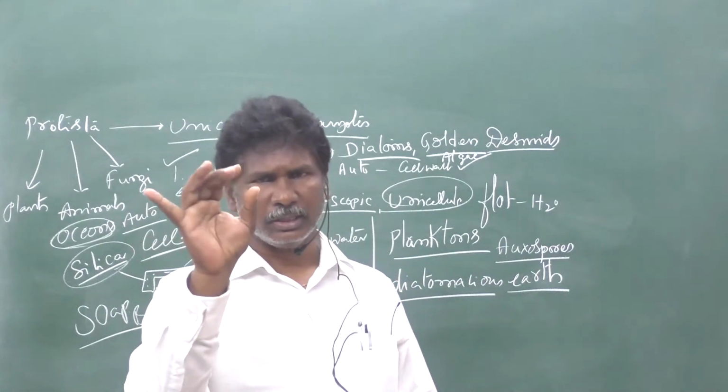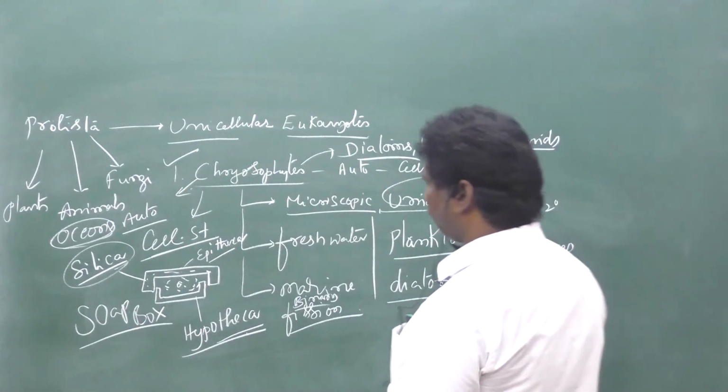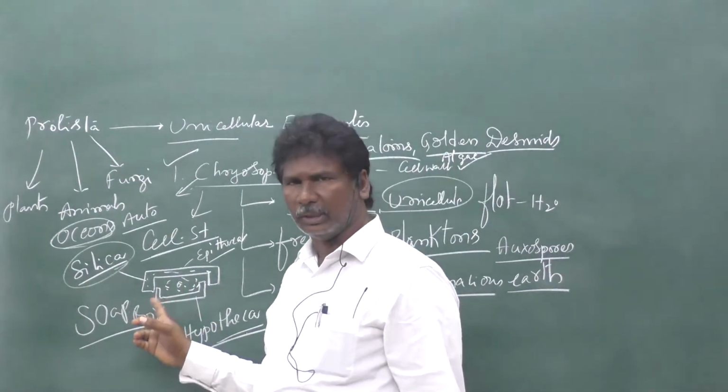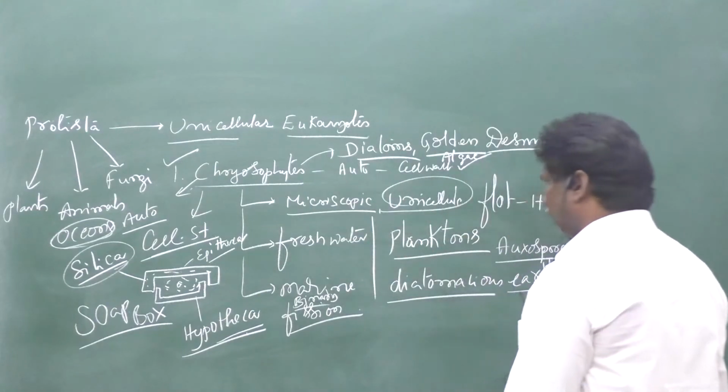Then, based on the arrangement of epitheca and hypotheca with silica crystals, the symmetry of the diatoms